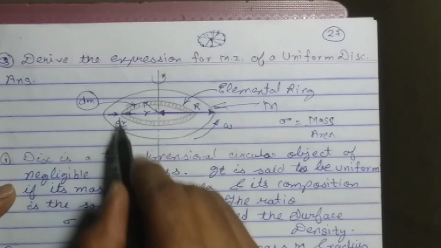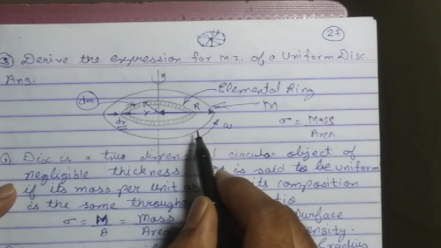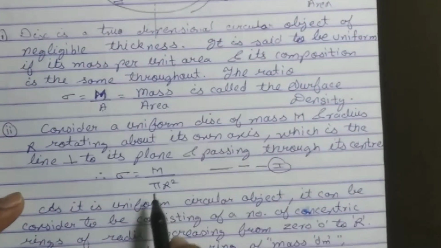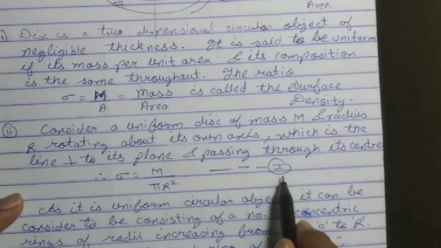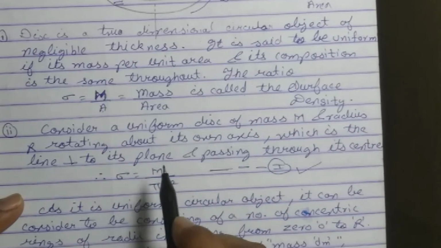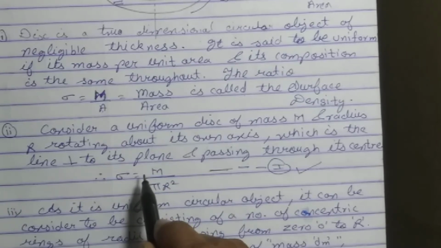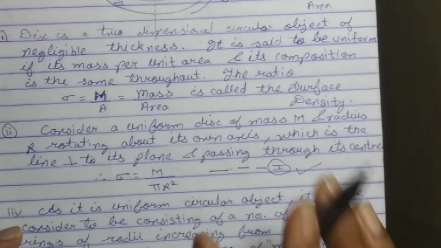Since the disk is circular, what is the area of the circle? Pi r square. So sigma we got here is M upon pi r square. Say equation number 1. So to find the moment of inertia, first we find the surface density of this disk.